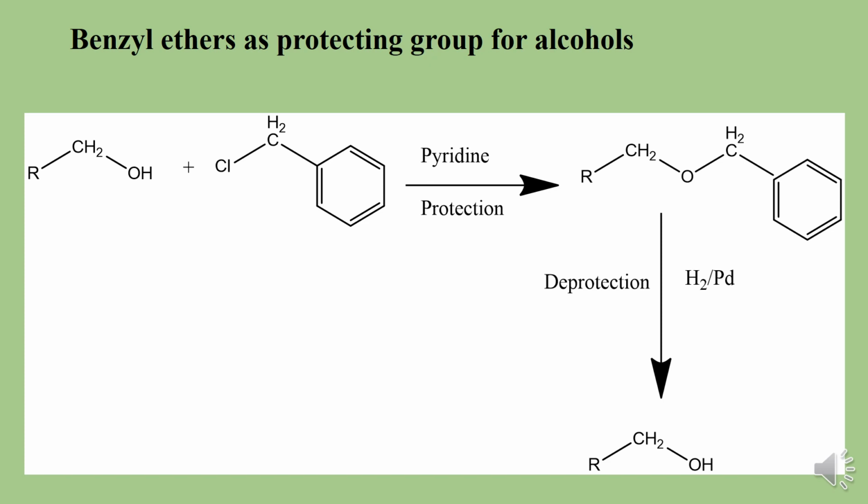So this is how alcohols are protected in the form of an ether using benzyl chloride. Let us note a point here. The ether formation is stable to base, mild acids, oxidation and reduction. Therefore, ether formation is always stable to base, so it is deprotected in the presence of a catalyst.